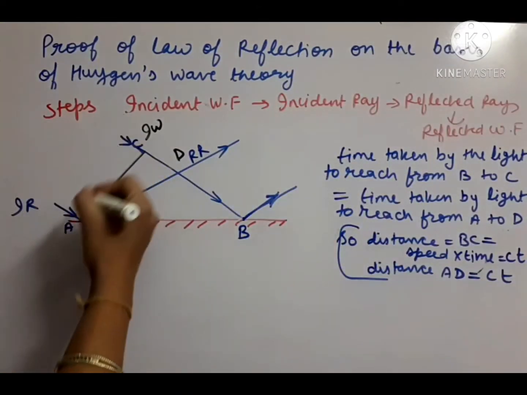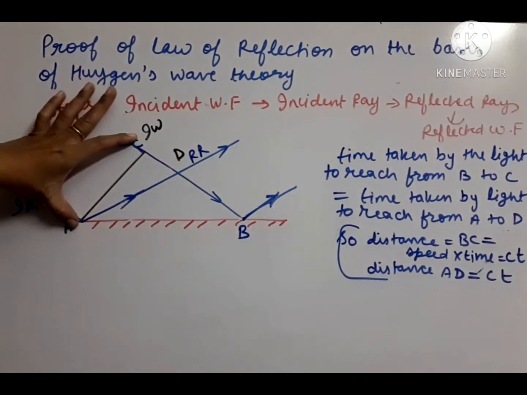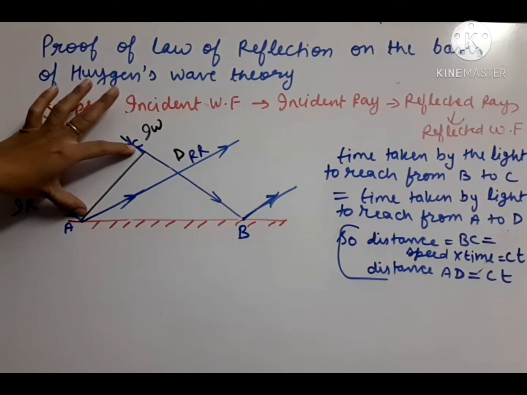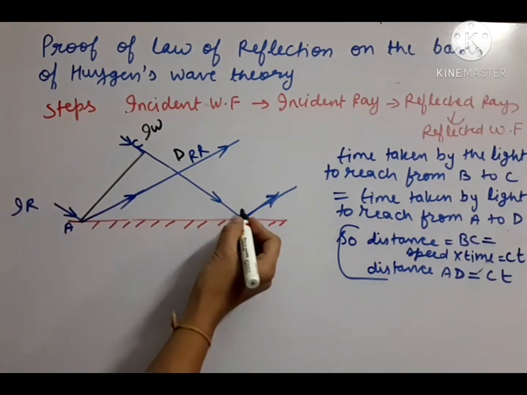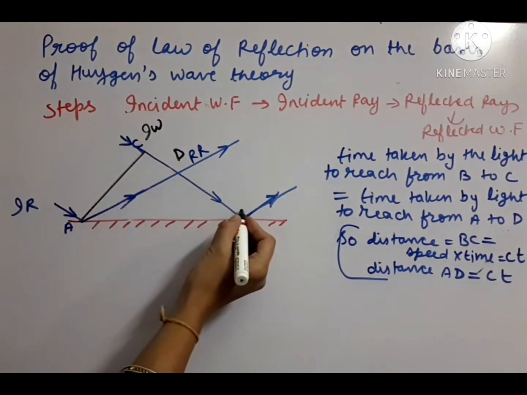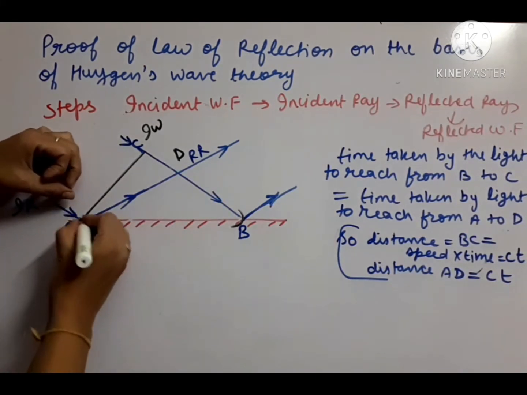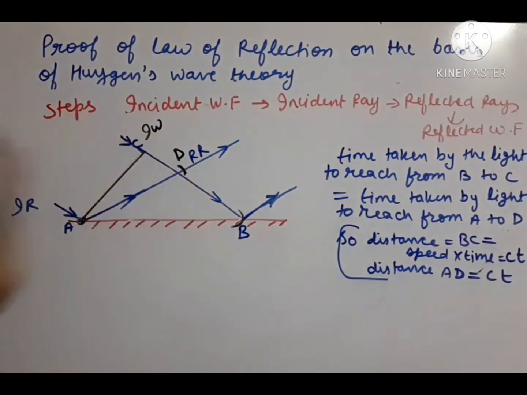Okay, so A and C are the points on the primary wavefront. According to Huygens principle, each point of the primary wavefront should behave as the source of secondary wavelets. So what should be the wavelets? Means circles. So what should be the radius of those circles? C to B, considering C as the center, we will draw an arc of BC distance. In the same manner, considering A as the center, we will draw an arc of distance AD. AD and BC are the same.